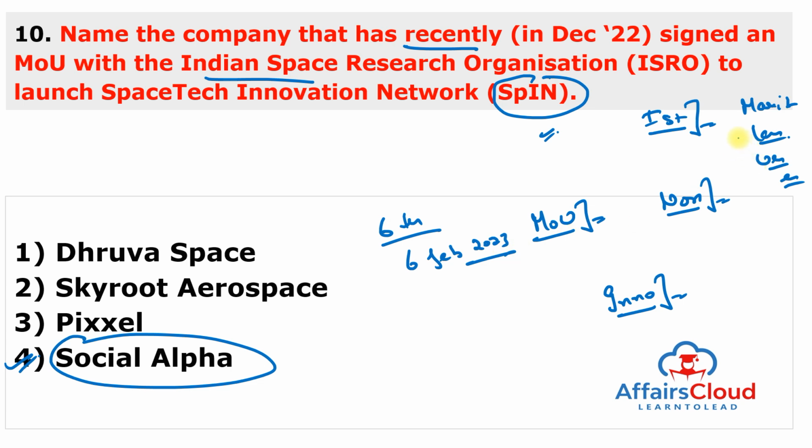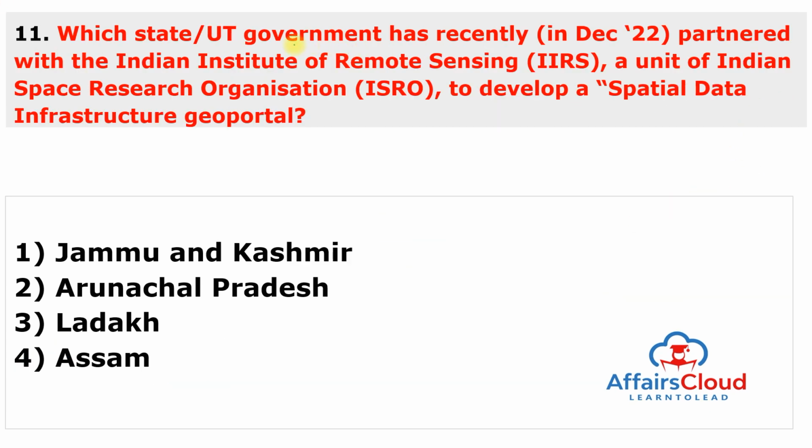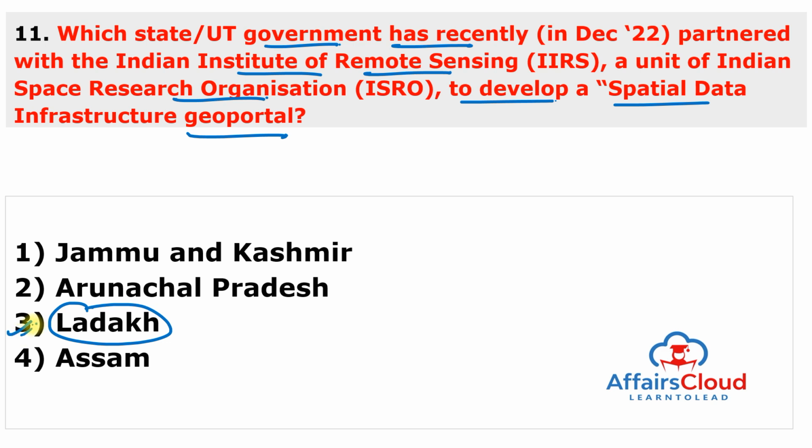Moving to next question. Which state or union territory government has recently partnered with the Indian Institute of Remote Sensing, a unit of the Indian Space Research Organization, to develop a Spatial Data Infrastructure geoportal? So this state or union territory is Ladakh. The answer of this question is 3.